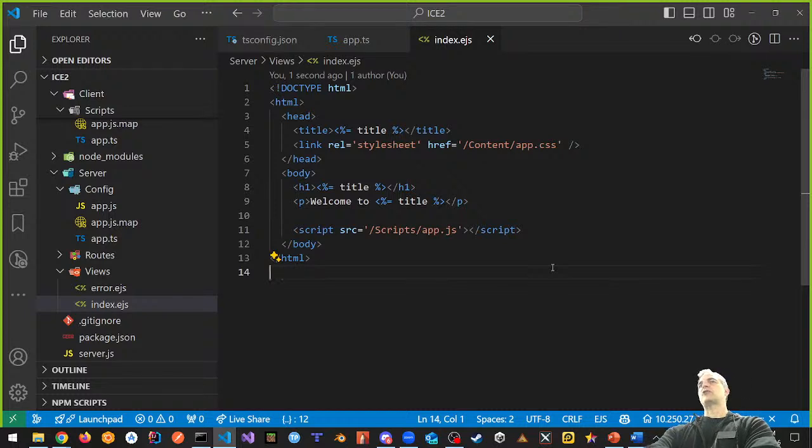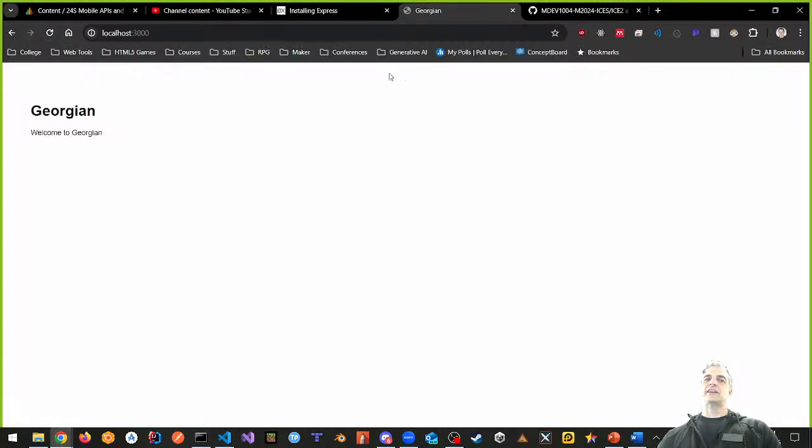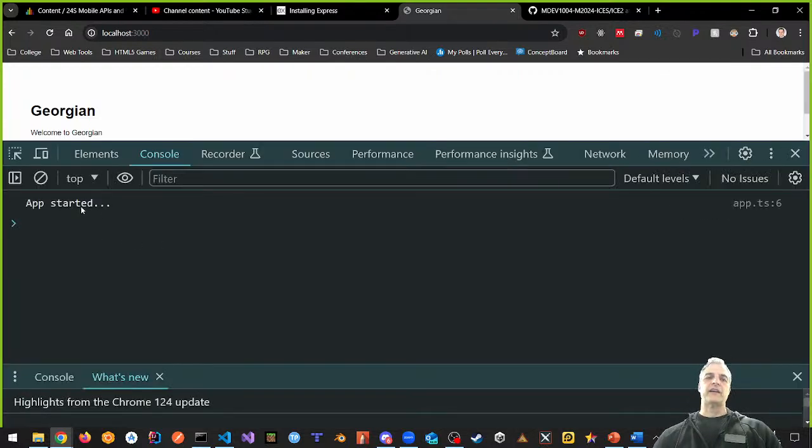Okay, again, this is JavaScript 101. If you've done JavaScript before, and if you've done a little bit of HTML, this should not be mind-blowing, okay? But let's take a look at what it does here in my code. So if I refresh, you can't see anything here, but if I do Control-Shift-J, then you can see here that app started. That's my console, which means we have full functionality, my friends, because it's gone to the server, loaded the page, and gone to my client side and output my app started. That's what this does.